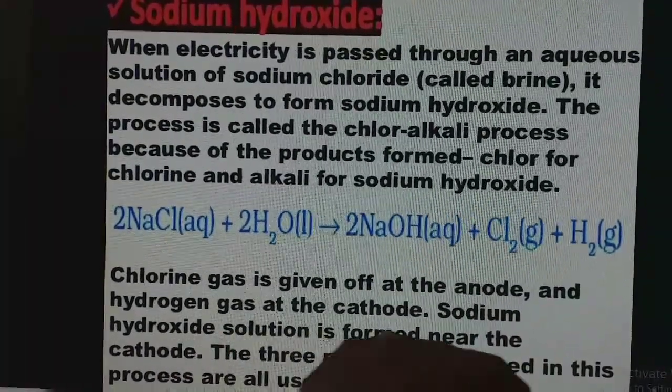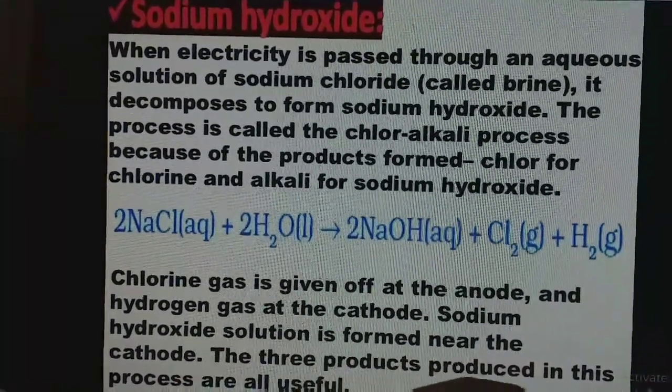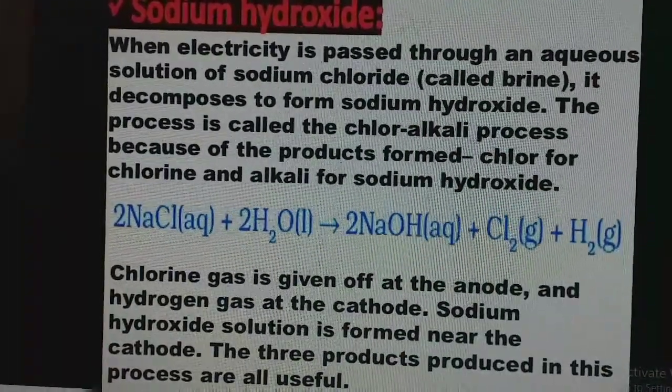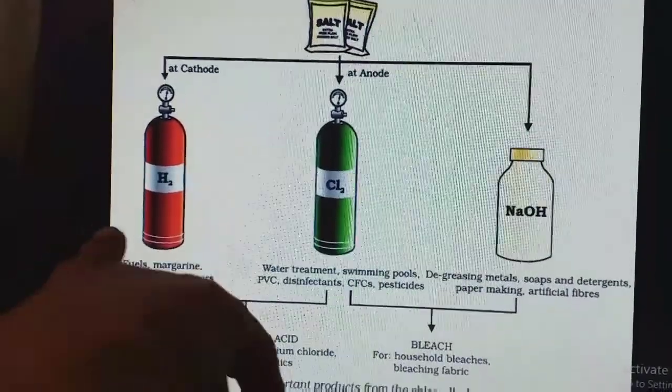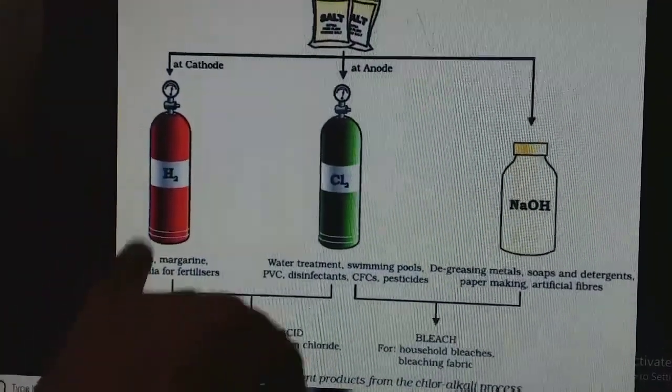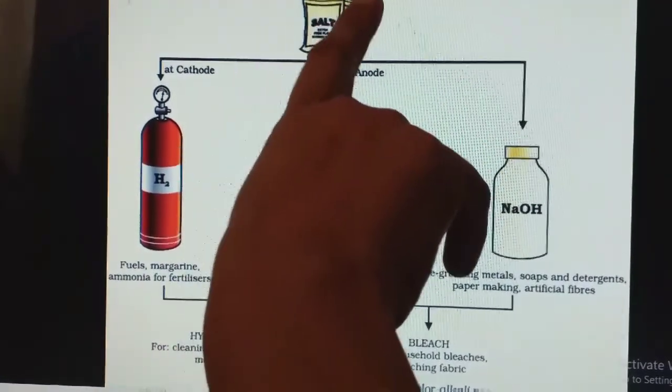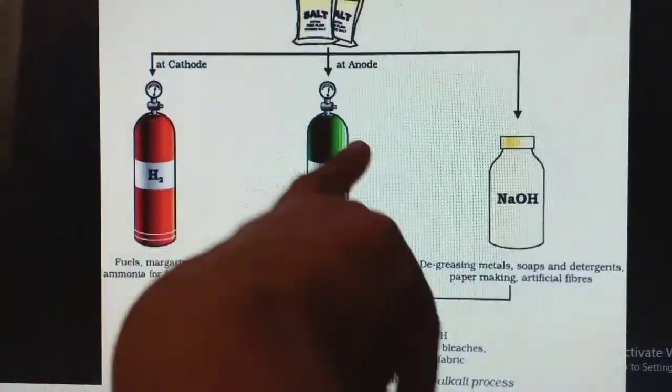And sodium hydroxide is formed near the cathode. The three products produced in this process are very useful. First one is hydrogen gas, where it is used. It is collected at the cathode, I told already. So whenever you take NaCl and water and pass current, you get three products.